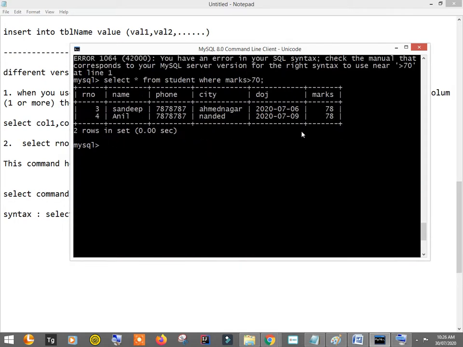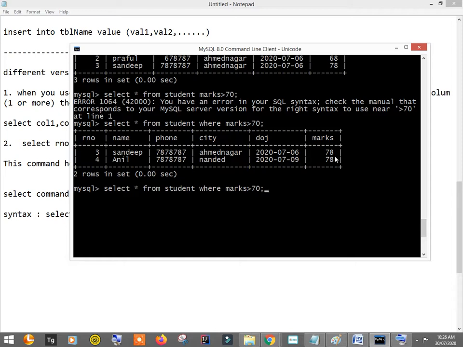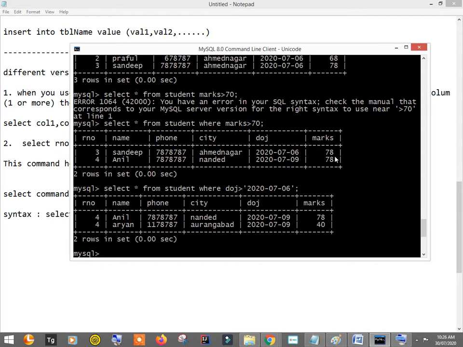So let's say where date of joining, DOJ, is greater than 2020-07-06. Okay, so these are the students who joined after the 6th July.